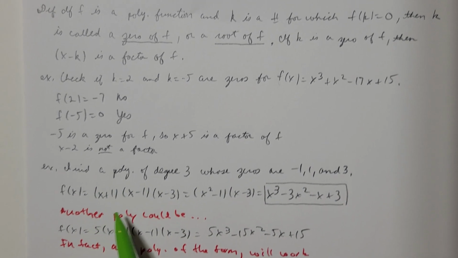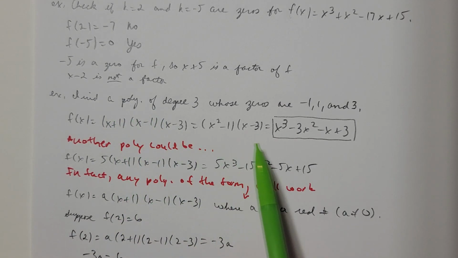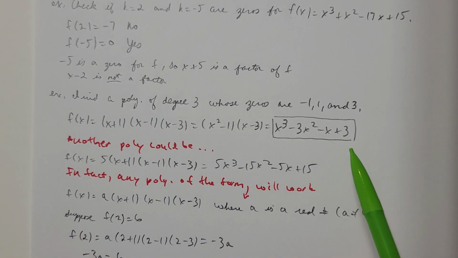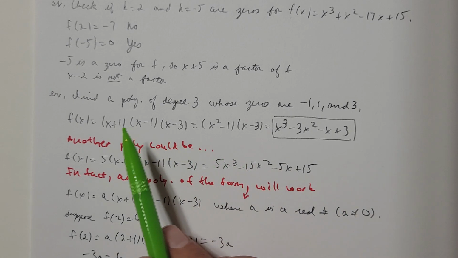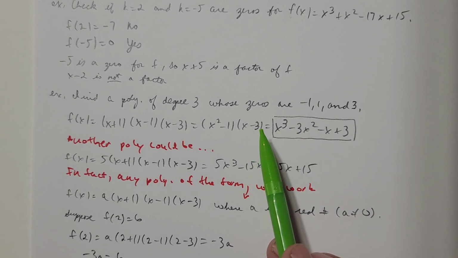Now this is not written in polynomial form, so we're going to need to write it in polynomial form where I'm adding up a bunch of terms. If I FOIL this out, x plus 1 times x minus 1, that's x squared minus 1, and then times x minus 3.